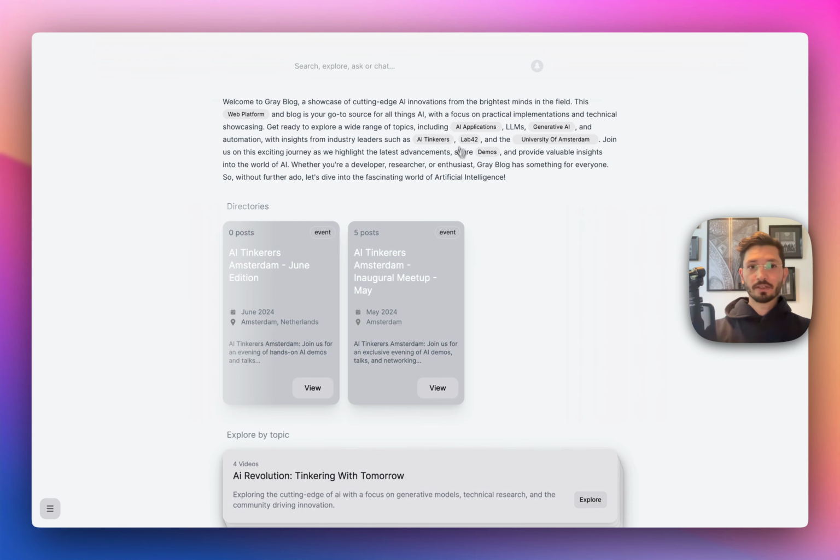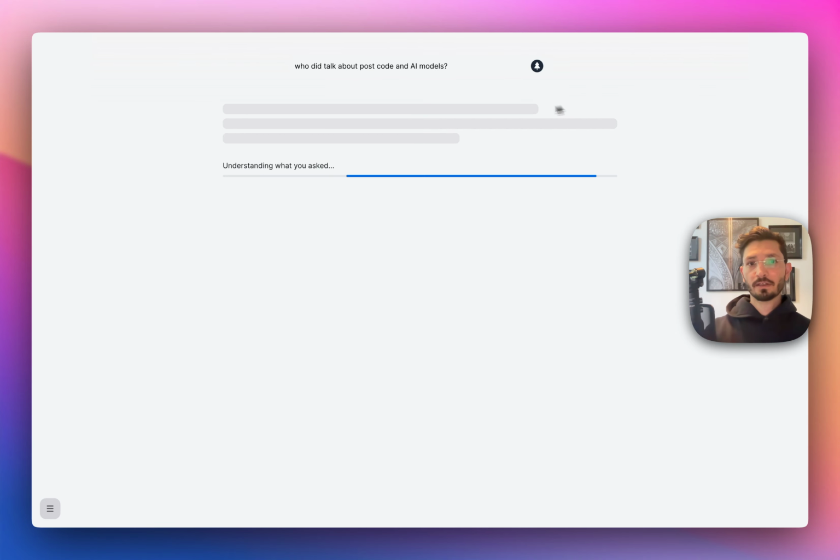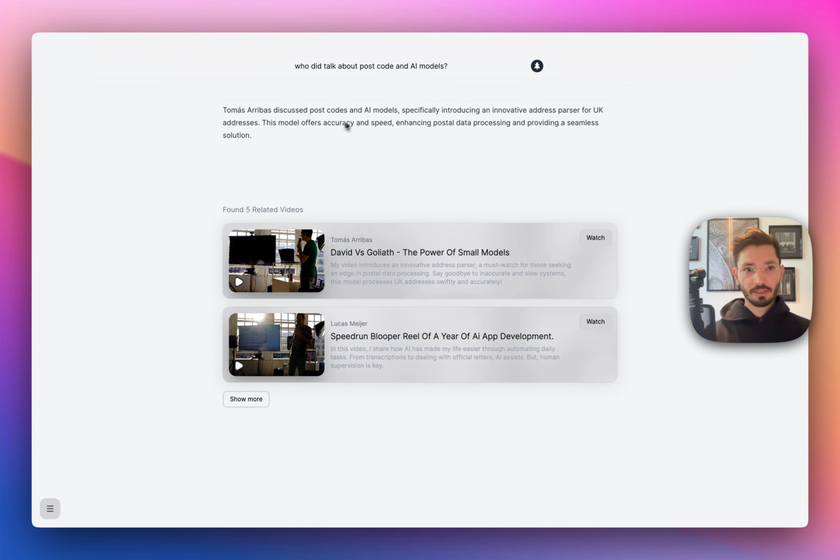Another thing you can do is start asking questions, for example, about an AI model. So we ask this question, and now you can see that Unbody goes and finds the relevant talks. Again, it's purely based on the videos, and it also generates something on top of it. You can also chat with each video as well.